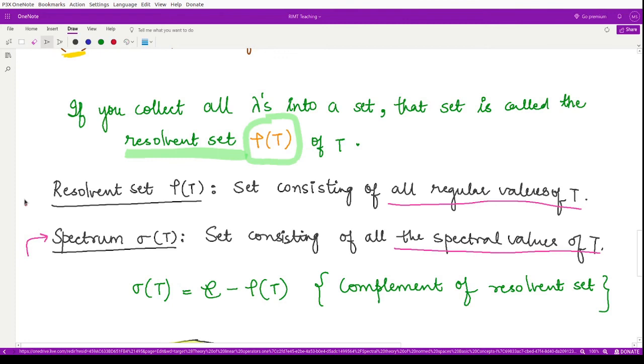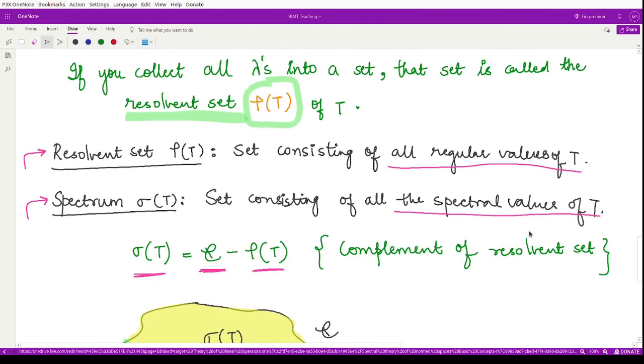If you have the resolvent set with you, then the spectrum set is nothing but the complement of this resolvent set. So from the whole of this complex space, if you subtract the resolvent set, then you have the spectrum set, right? Whatever complex numbers are present in this set are known as the spectral values of T. So this is the definition.